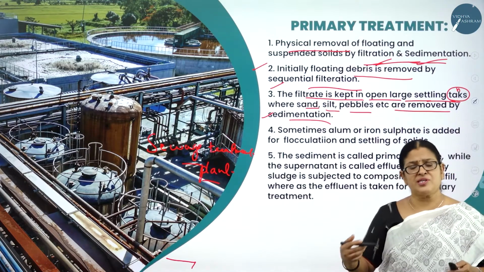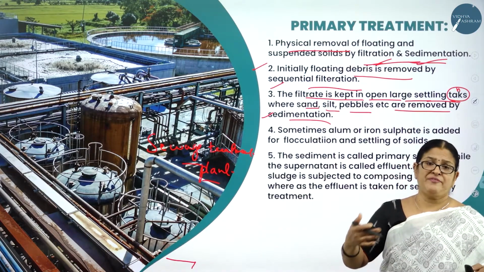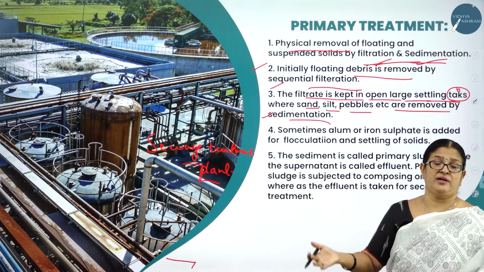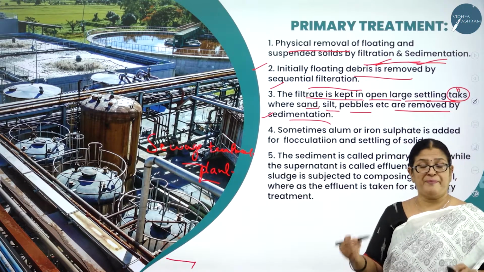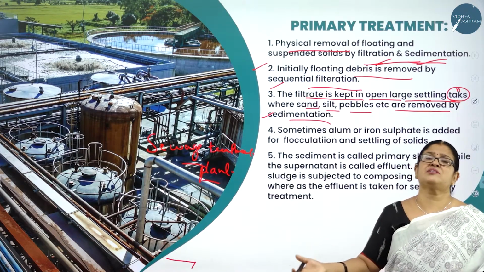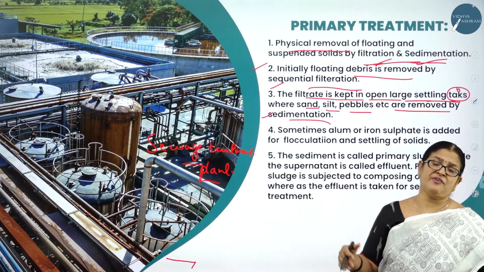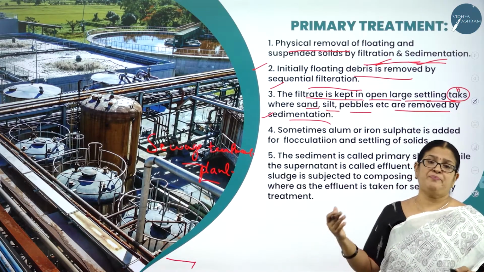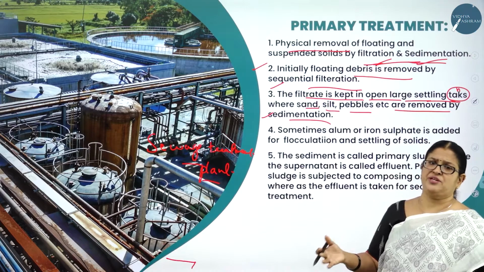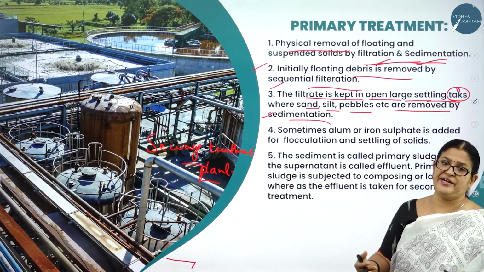As you know, when sewage is running, there might even be running rainwater along with sand and pebbles. Sewage is a mixture of everything, organic waste as well as sand particles and even pebbles. All that will get accumulated in the sewage.